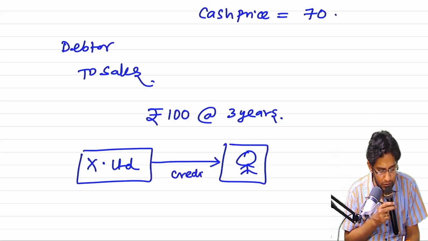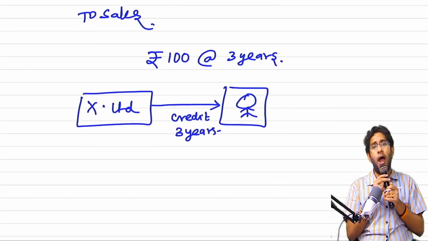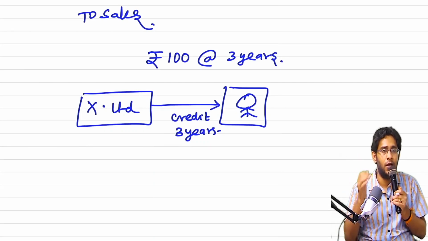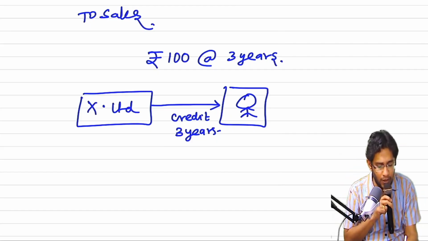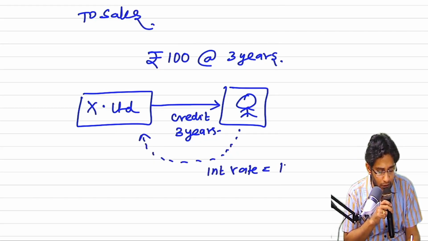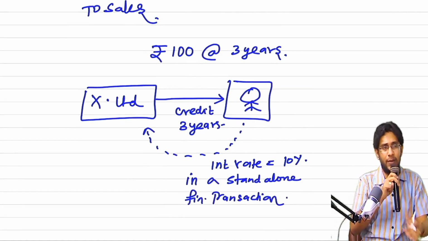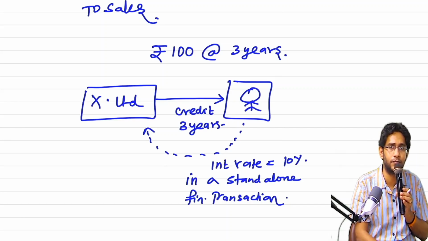We gave goods on credit to him for a period of 3 years. Had I given, forget about goods, had I given a proper loan to this customer, the customer should pay me interest, no? Looking at that fellow's face, in the sense of risk level, I would have charged an interest rate of 10% in a standalone financing transaction. If we two people enter into a separate transaction about a loan, I would have collected 10% interest from the customer. Are you getting it?